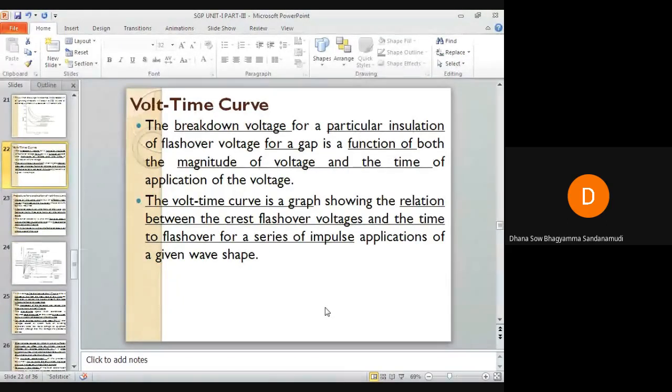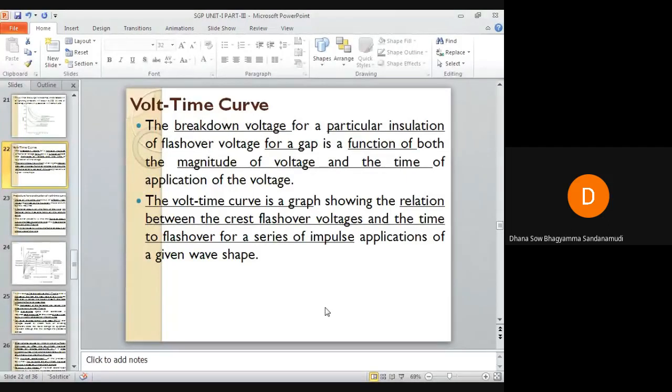If voltage breakdown occurs for a particular insulation, the flashover voltage for a gap is a function of both the magnitude of voltage and time. So if insulation breakdown occurs across the gap, the flashover voltage can be represented by a curve.